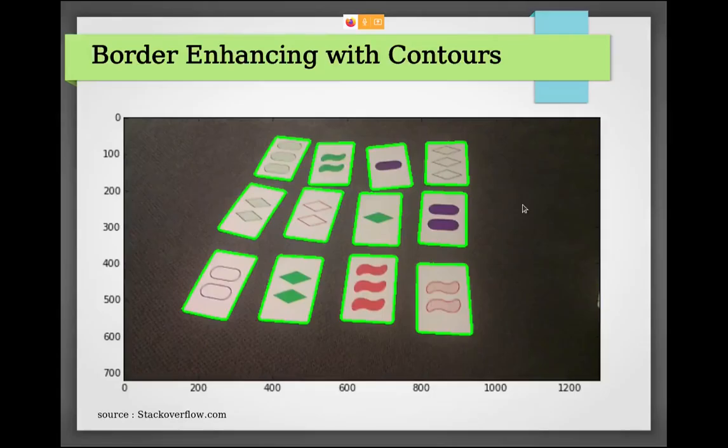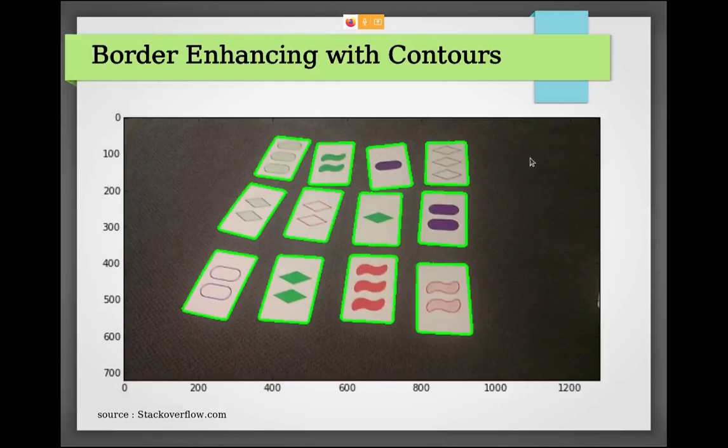So you can see now we move on to the contours detection, which is basically similar to the color extraction. You can use a combination of color extraction and contours to build many applications.